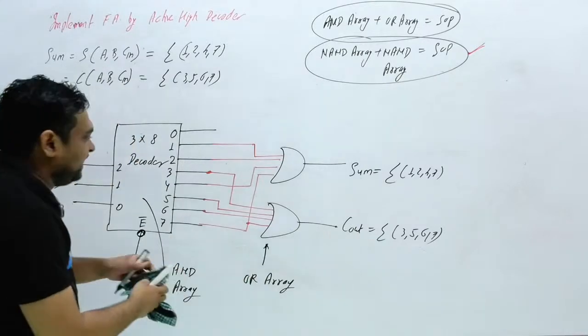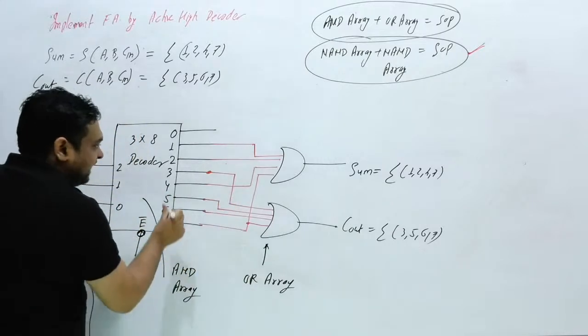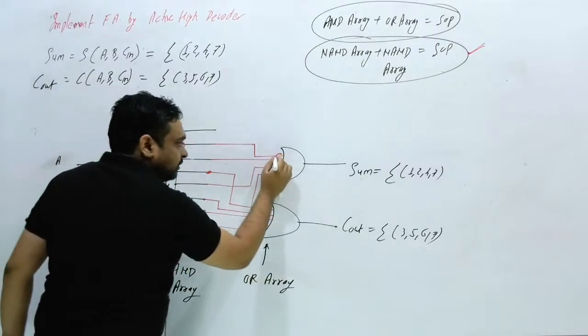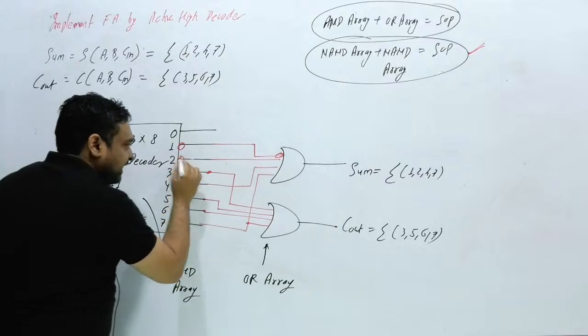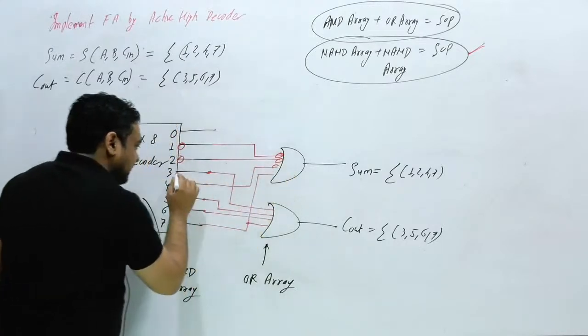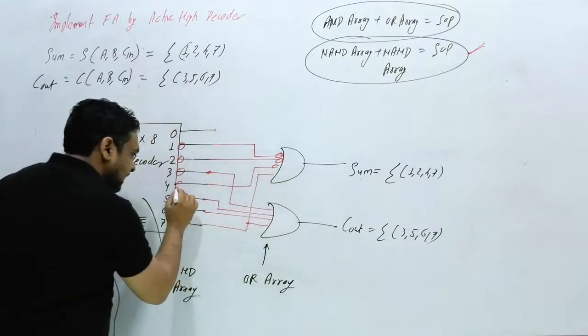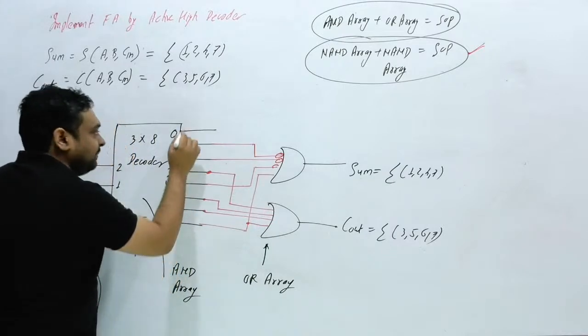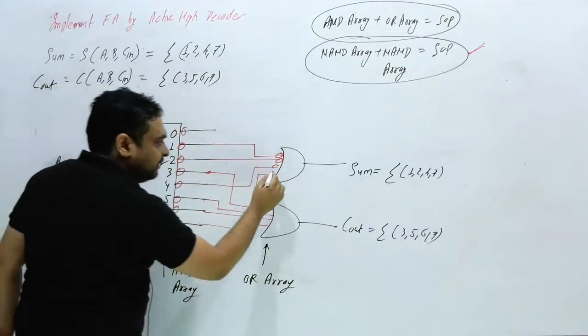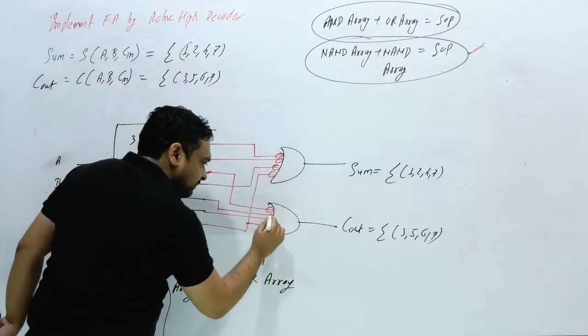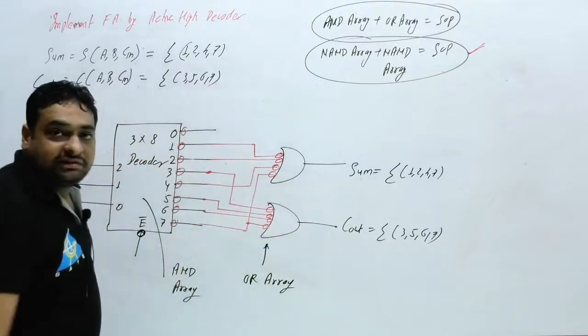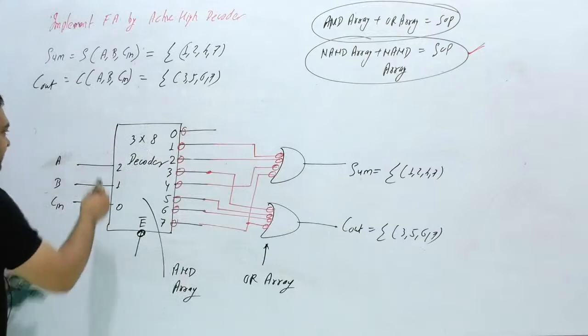So what can we do here? Can I change only here? Can I put two bubbles, and can I put a bubble here, and can I put one more bubble here? Clear this thing? Now what will this circuit be?